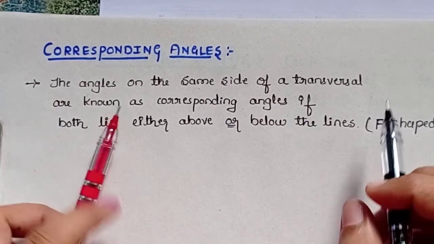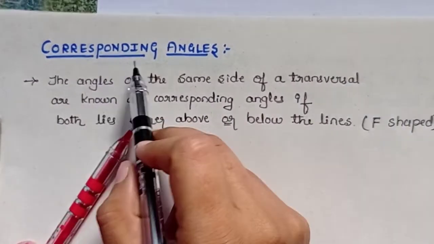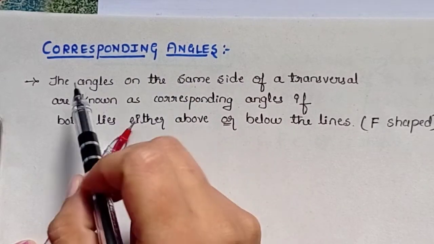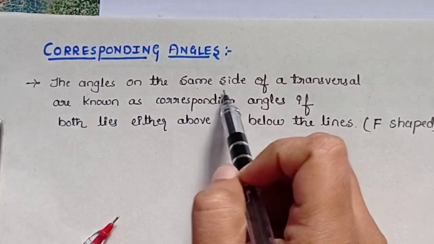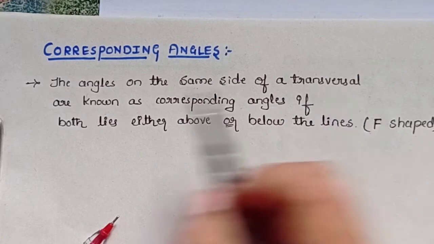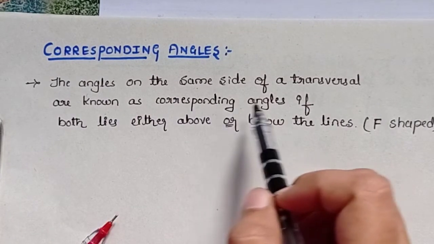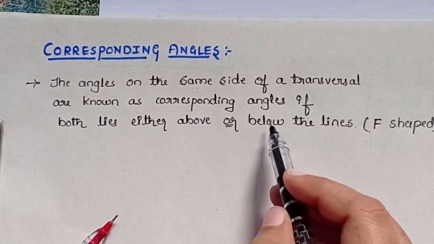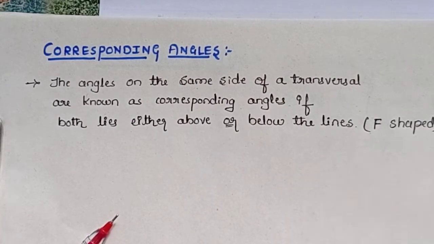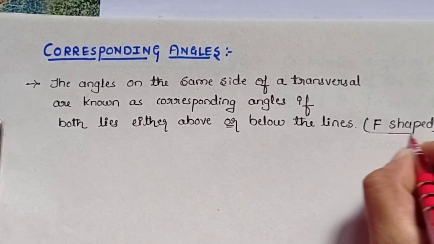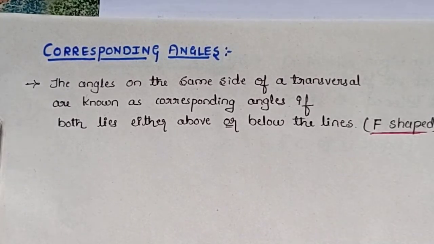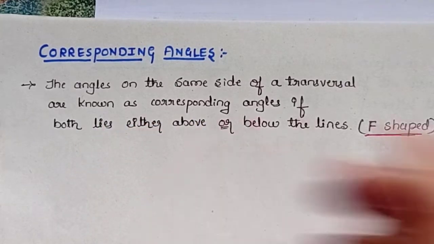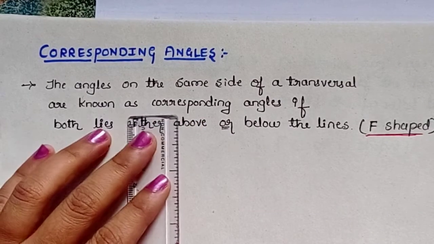Now, first of all, we are going to study corresponding angles. The definition of corresponding angles is: the angles on the same side of a transversal are known as corresponding angles if both lie either above or below the lines, and they are always F shaped. You can see here, F shaped. Let us see this definition with an example now to know it more easily.